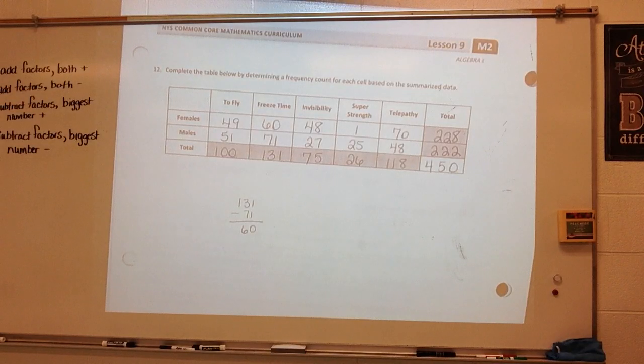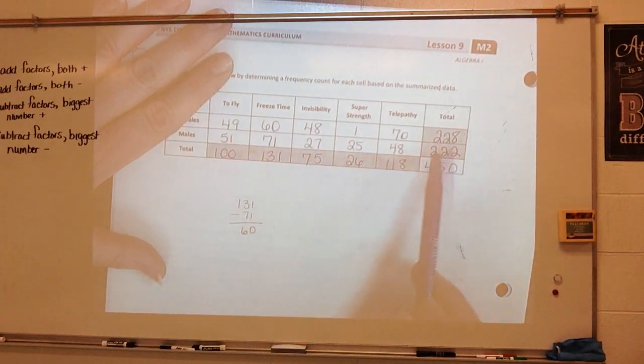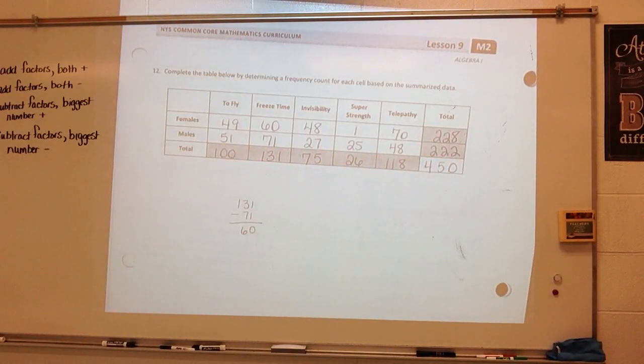The number in a two-way frequency table at the intersection of a row and a column is the response to the two categorical variables and represents a joint frequency. Alright, so these are joint frequencies. And then these are what we call the marginal frequencies, the total number of responses.